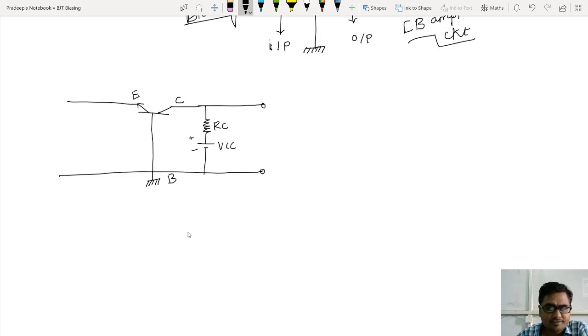If you want to, you can connect a small load resistor also. I am showing it dotted, which means it is optional. If you want to, you can connect it, otherwise you can measure the output voltage here itself. This is my output voltage that I am going to measure in between these two terminals, collector and base.